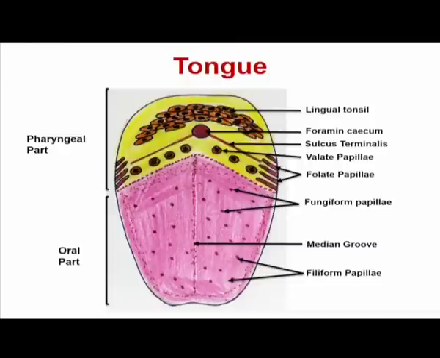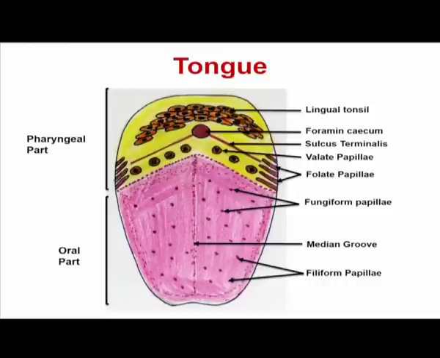The back side of the tongue is wider, whereas the front portion is thinner, like a tip. The back portion is attached to the tongue bone and is immovable, whereas the front portion is the small, movable portion.